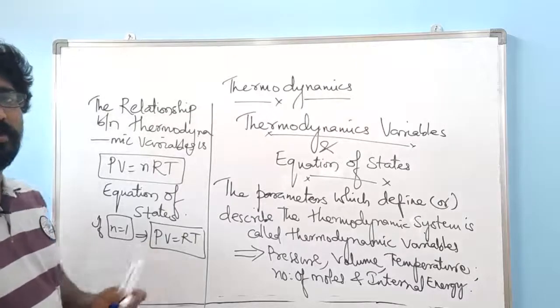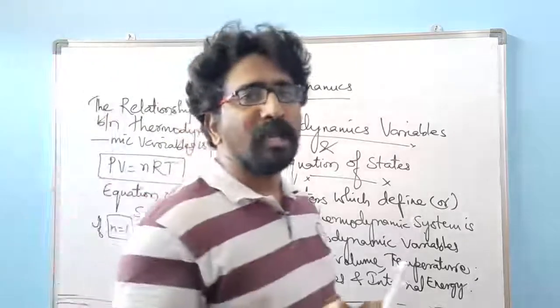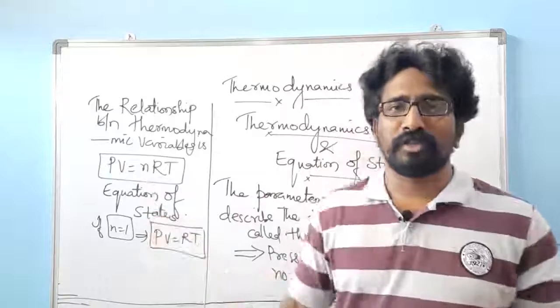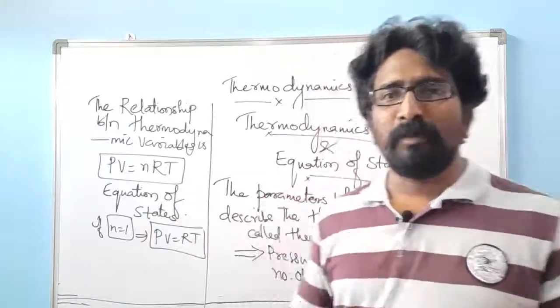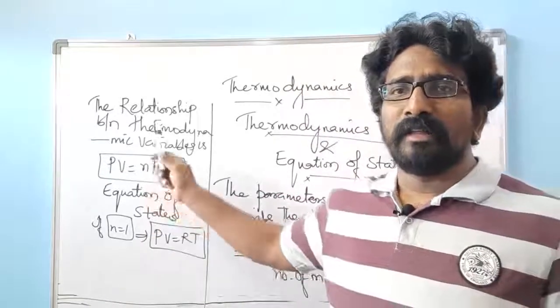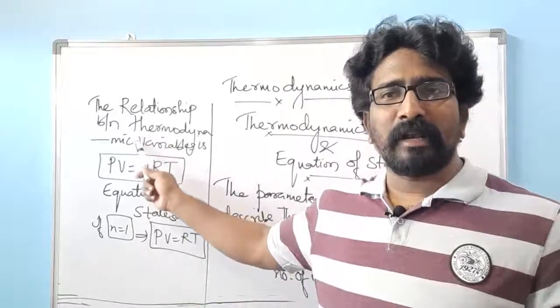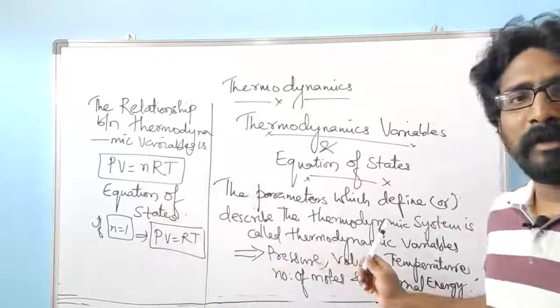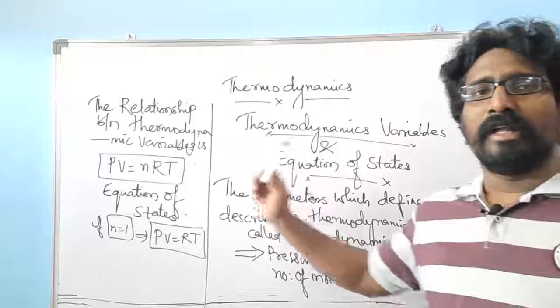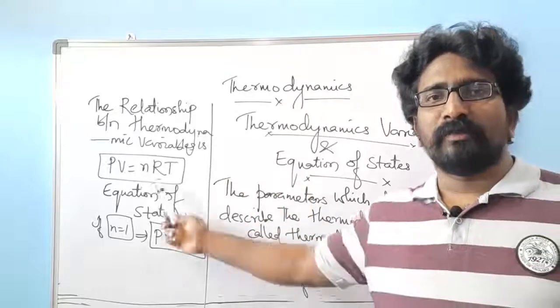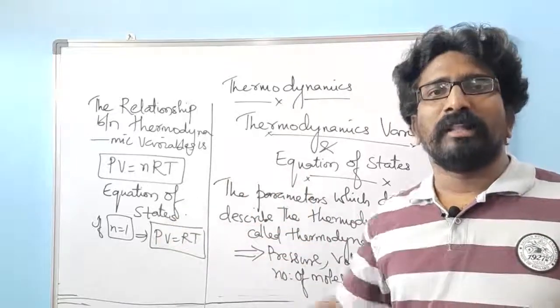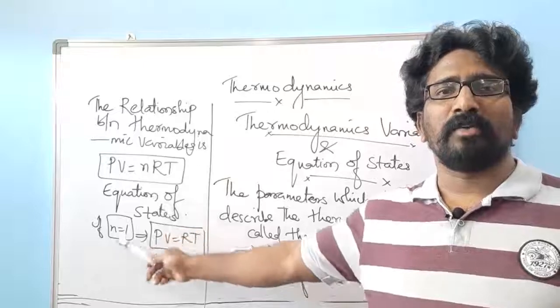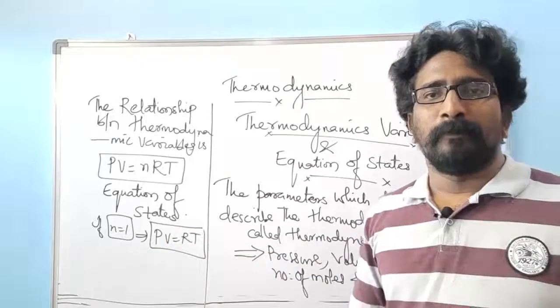So this is what is meant by thermodynamic variables and equation of state. I hope you have understood the equation of state. When you can make a relationship between the thermodynamic variables, we call it an equation of state. If the number of moles is equal to 1, then the equation of state becomes PV = RT.